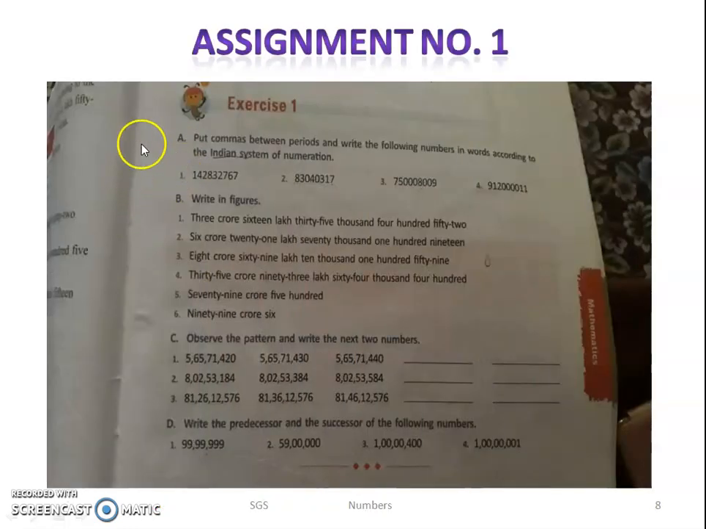Now I am giving you one assignment. This is assignment number 1. You have to complete it. This is exercise number 1 from your textbook, and it is based on successor, predecessor, and putting commas. You are given figures here, and you have to write the numeric form of the numbers. Okay, so it's very simple. You have to complete it.